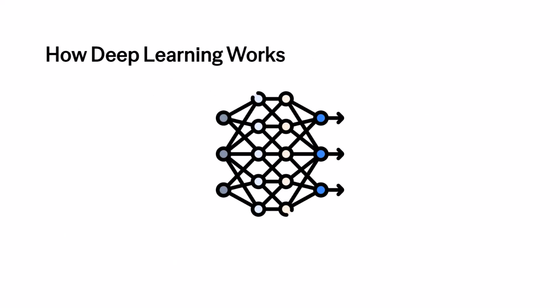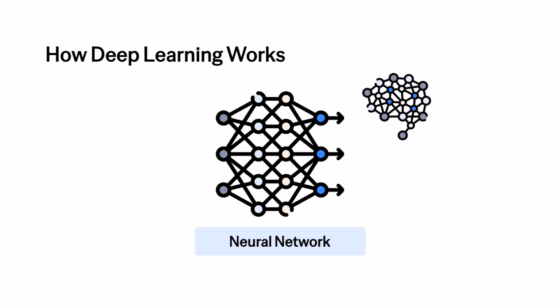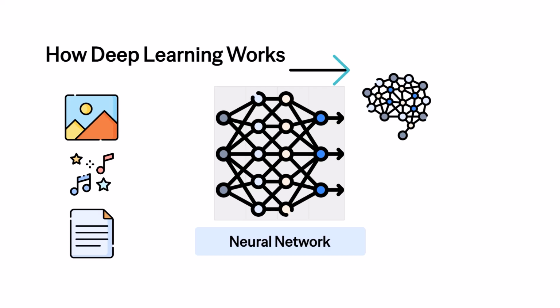Deep learning, a subset of machine learning, operates on a structure called neural networks, which are inspired by the human brain. These networks consist of multiple layers, each layer processing data more deeply and abstractly than the last. This progressively layered structure is what allows deep learning to excel at tasks involving unstructured data like images, audio, and text.